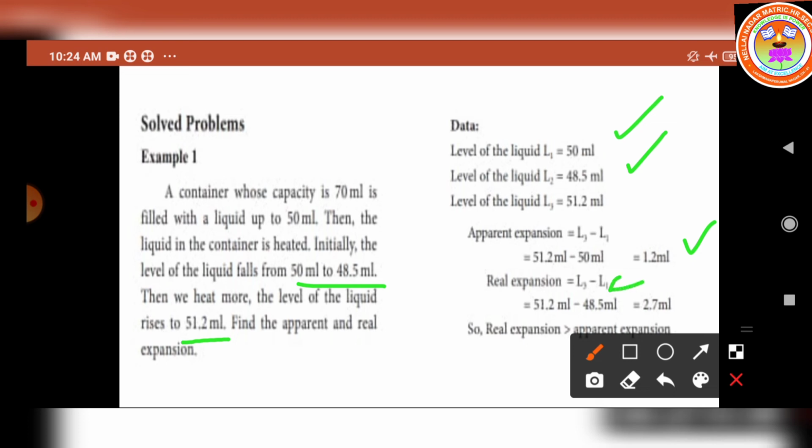This is the real expansion formula. Now the values are substituted. L3 is equal to 51.2 and L2 is equal to 48.5. Subtracting, we get the answer 2.7 ml.